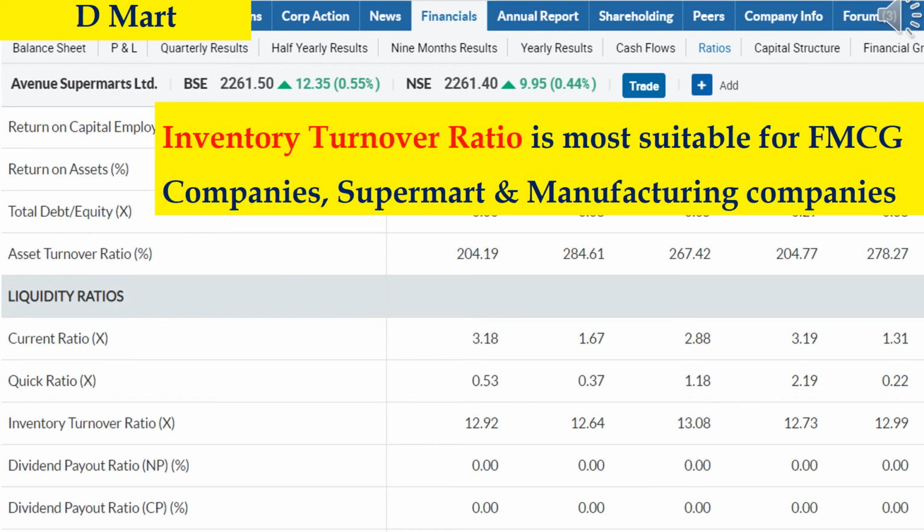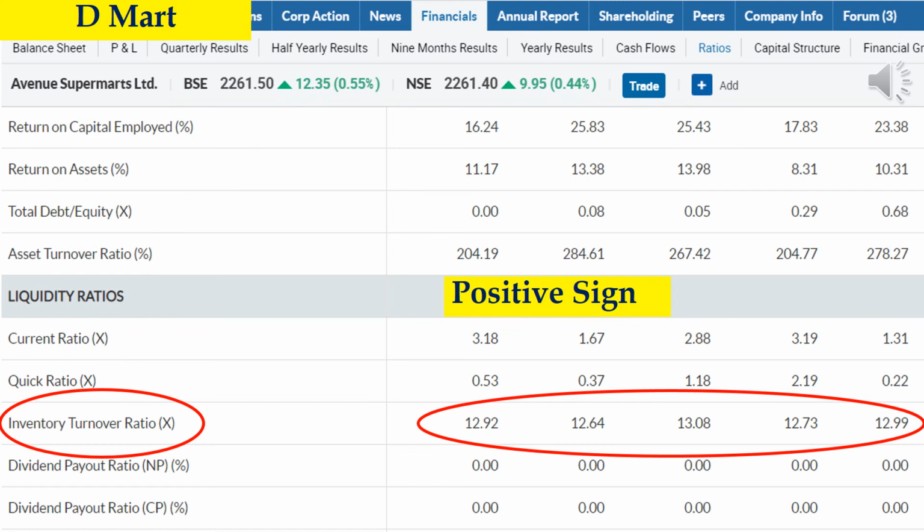Next, in the Money Control website, I opened the ratios of D-Mart. This inventory turnover ratio parameter will be more suitable for FMCG companies, supermarkets, and manufacturing companies. For these types of companies only, the inventory turnover ratio parameter will be more suitable. D-Mart's inventory turnover ratio is averagely constant. So, we can consider this parameter a positive sign for this company.